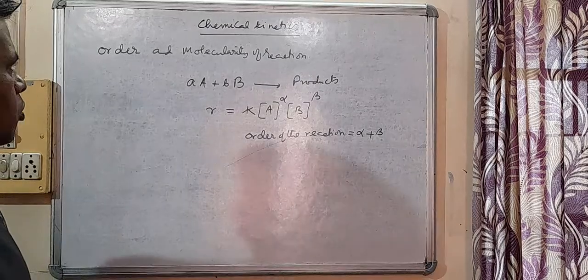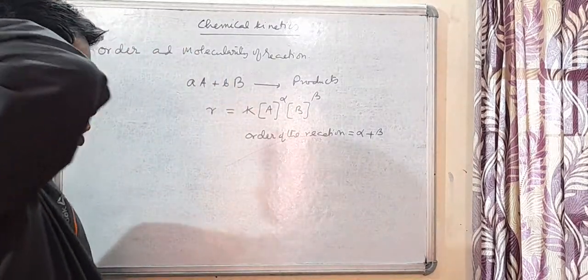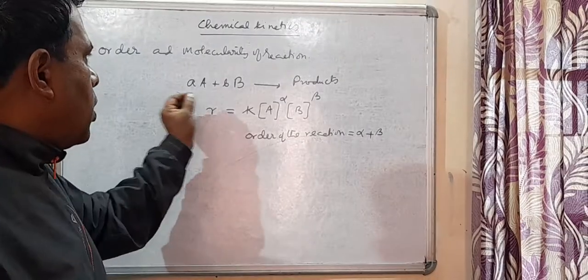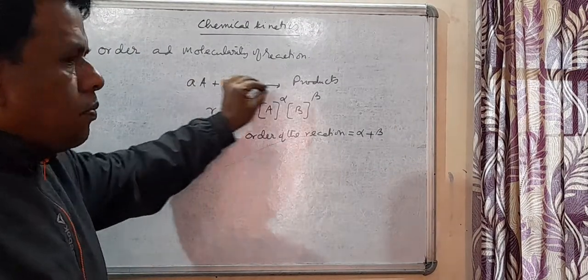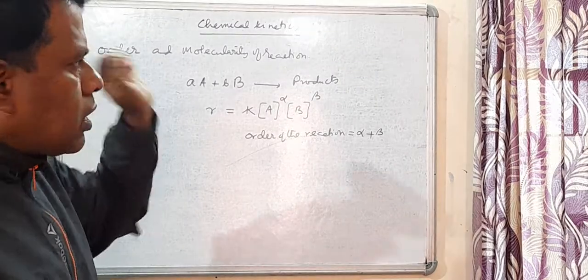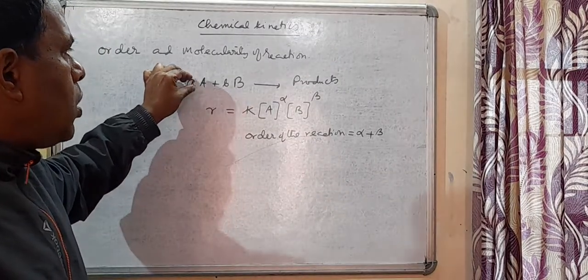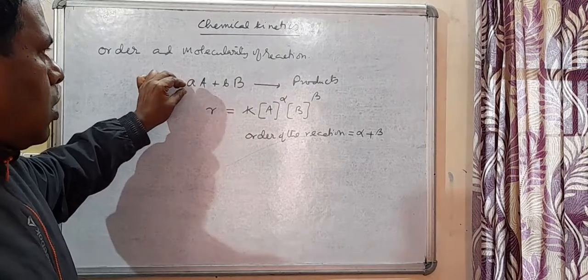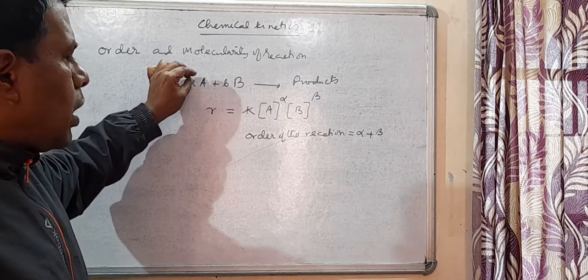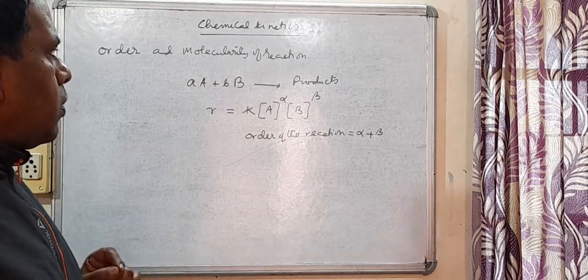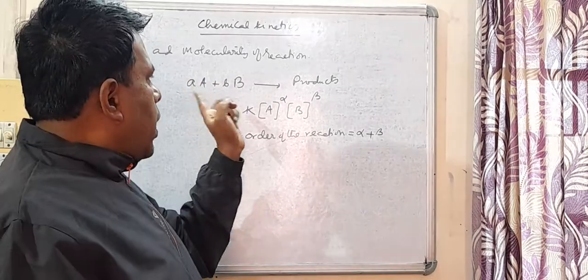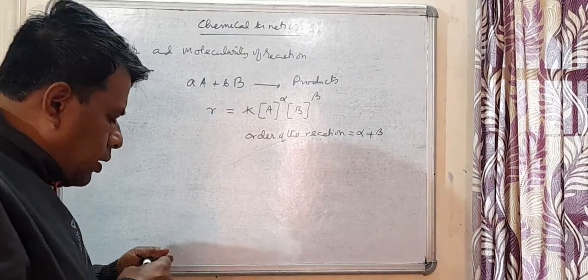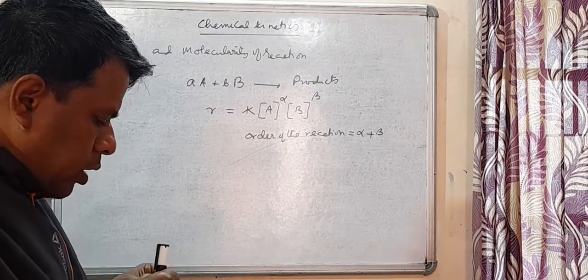Okay, now what about the molecularity of the reaction? Molecularity of the reaction means, suppose a chemical reaction is taking place, and in that chemical reaction, how many molecules, how many particles are simultaneously colliding with one another, so that the reactants are changing into products. So that is called the molecularity.